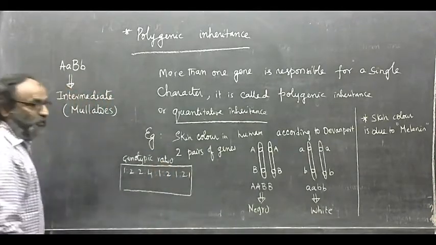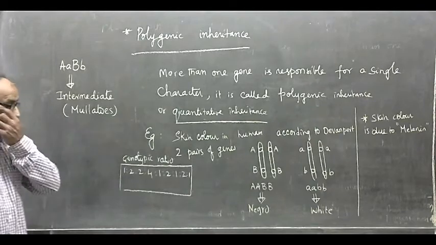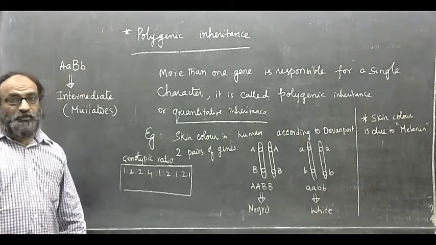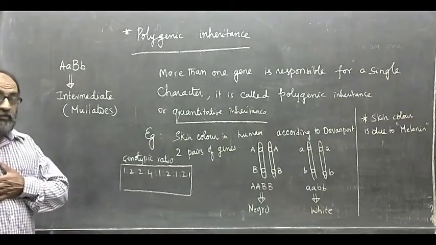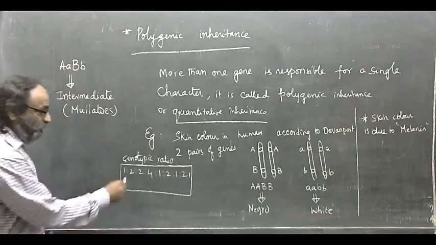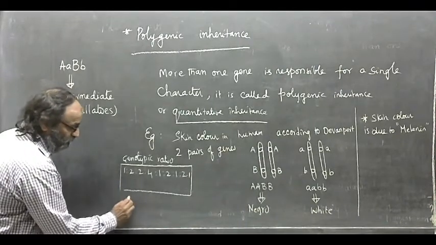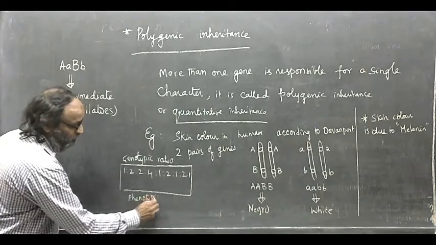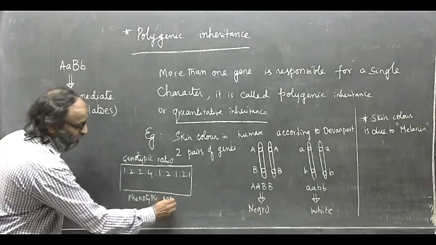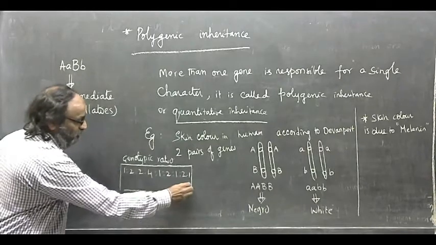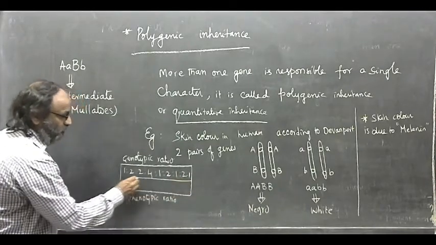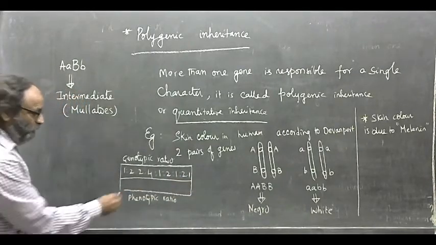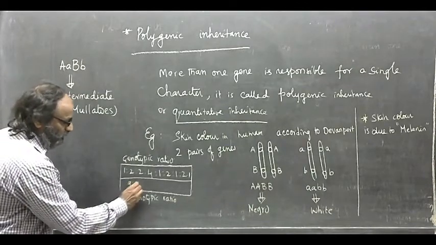This is the typical Mendelian dihybrid cross genotypic ratio. And the phenotypic ratio of a dihybrid cross is found to be 9:3:3:1.